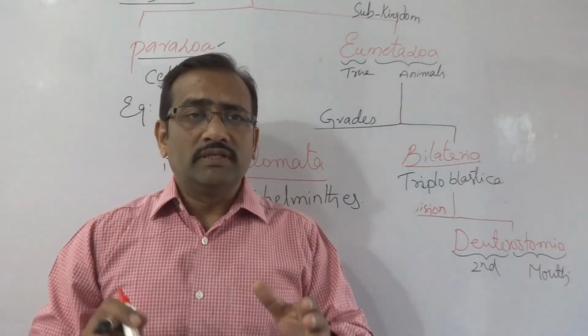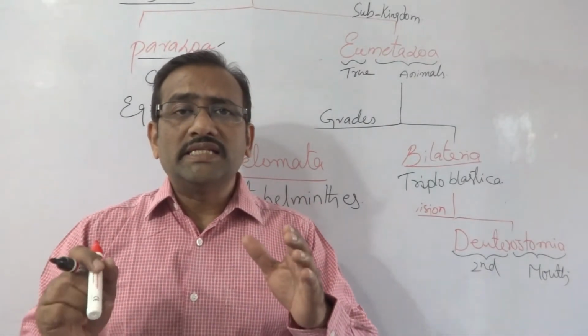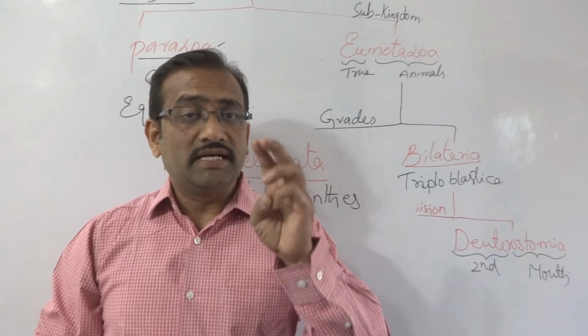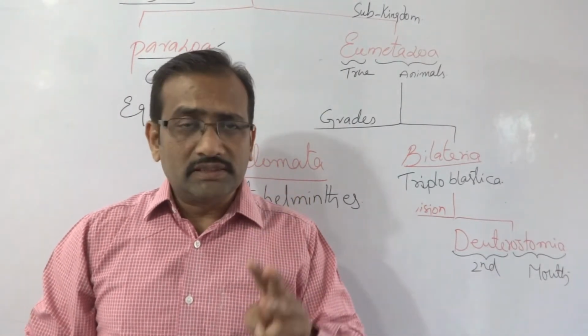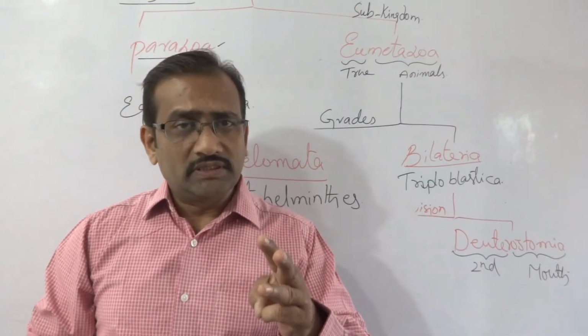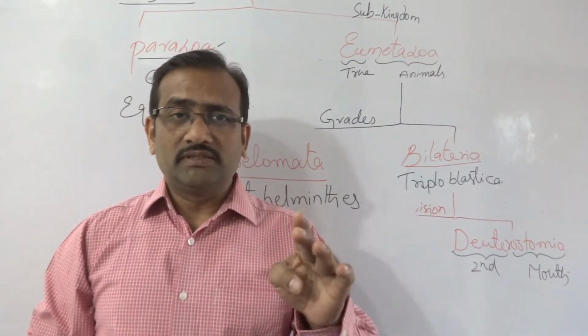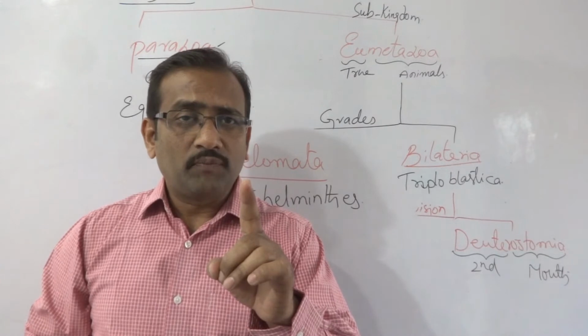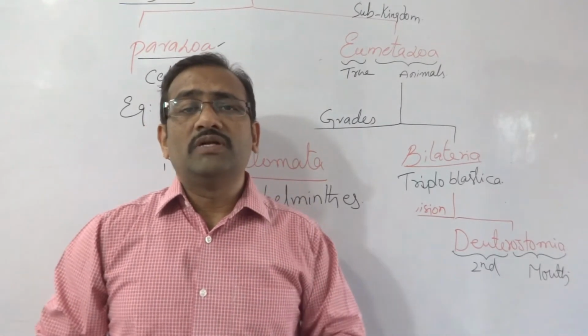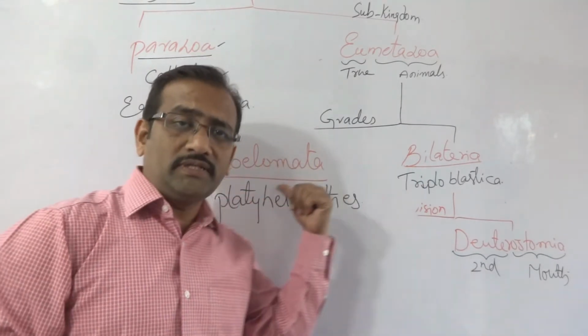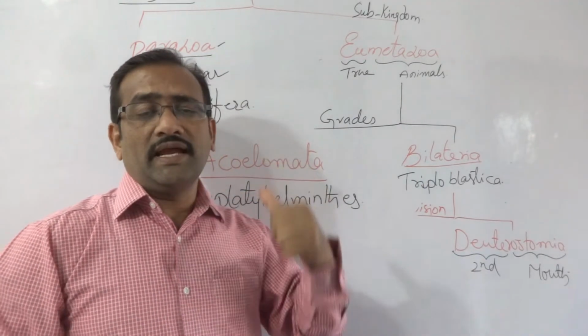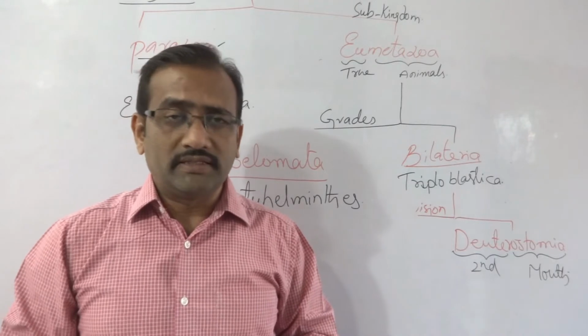In the Platyhelminthes, all are acoelomate animals. All are bilaterians, triploblastic animals, but coelom is absent. When we are talking about the triploblastic nature, definitely we have to discuss the coelom, but that coelom is absent in this triploblastic animal, Platyhelminthes.